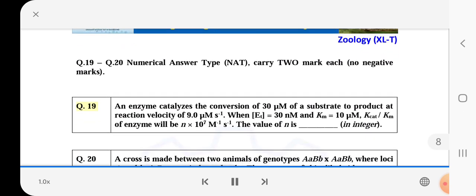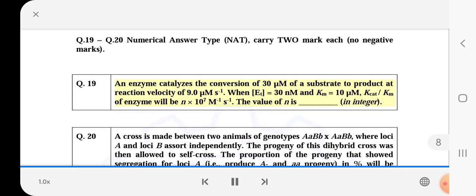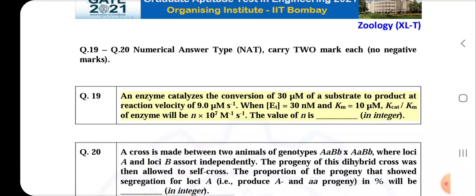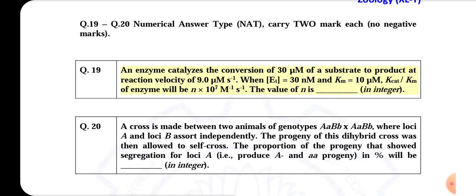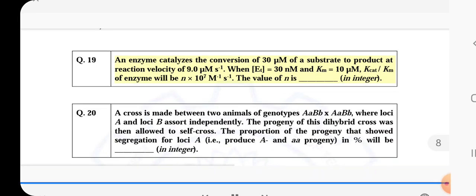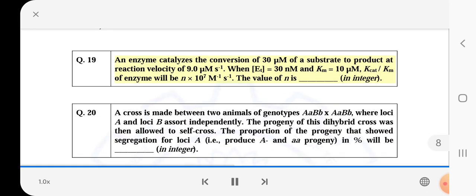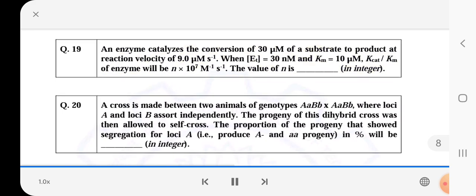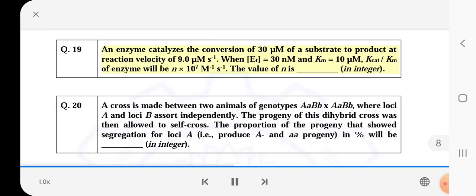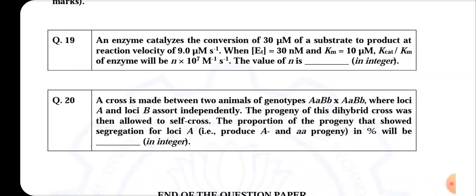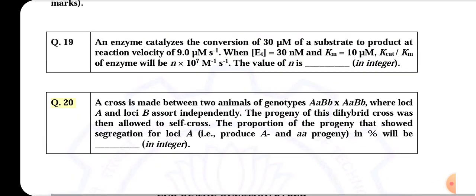Q.19. An enzyme catalyzes the conversion of 30 μM of a substrate to product at a reaction velocity of 9.0 μM/s. When [E] equals 30 nM and Km equals 10 μM, kcat/Km of the enzyme will be n times 10^7 M^-1 s^-1. The value of n is blank, in integer. Q.20.